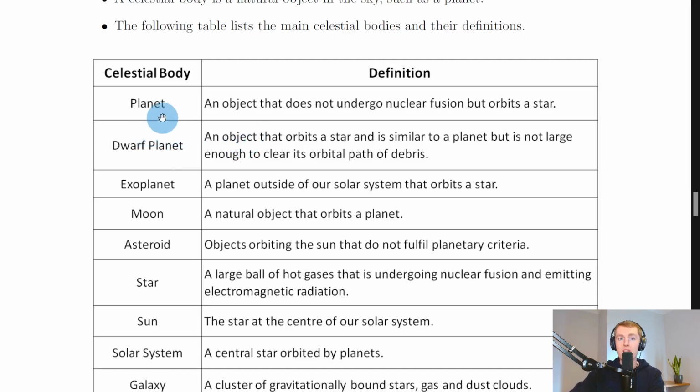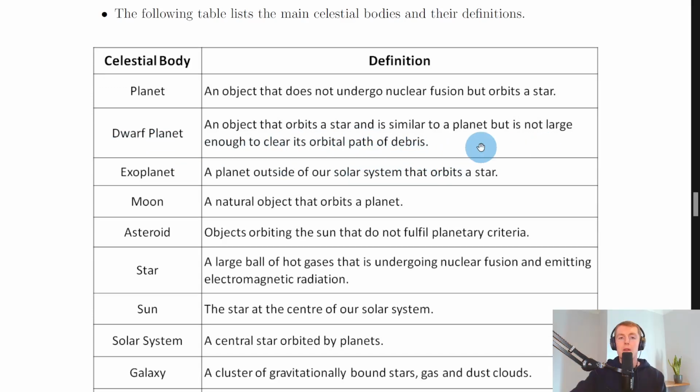So the first definition is for planet, and that's defined as an object that does not undergo nuclear fusion but orbits a star. We then have a dwarf planet, which is an object that orbits a star and is similar to a planet but is not large enough to clear its orbital path of debris. And a good example of a dwarf planet would be Pluto, which you'll likely know used to be classified as a planet. But the reason it's not anymore is because it doesn't meet the criteria that a planet needs to meet to be called a planet. And that criteria is that it doesn't clear its orbital path of debris.